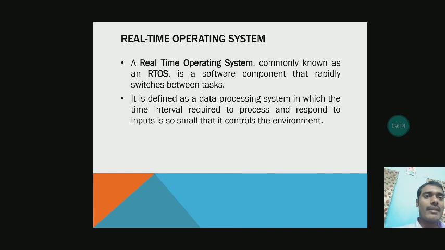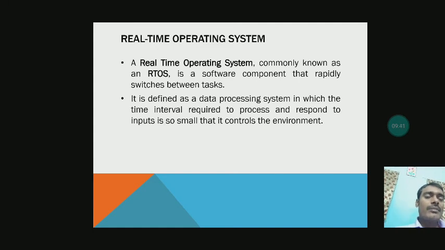Now coming to the real-time operating system, commonly known as RTOS. In short, we can say RTOS. It is a software component that rapidly switches between the tasks. It is defined as a data processing system in which the time interval required to process and respond to input is so small that it controls the environment.